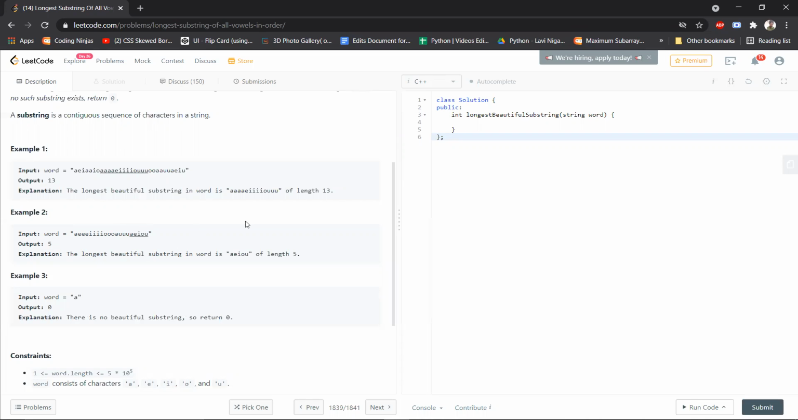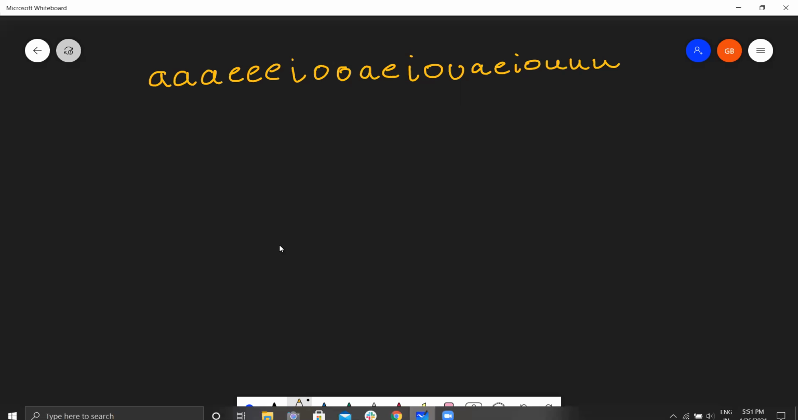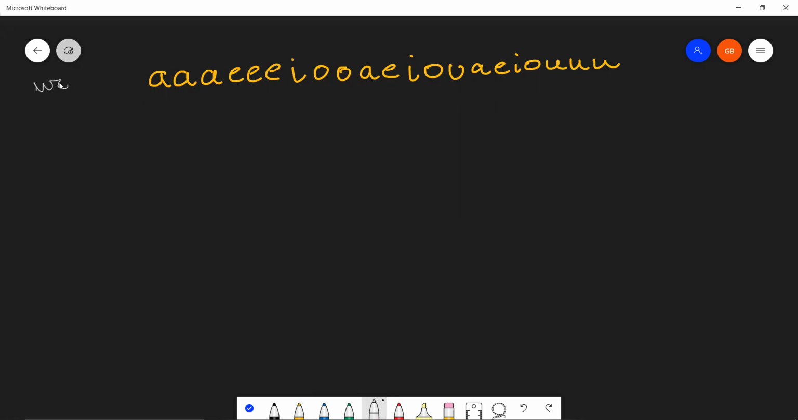Okay, so let's try to understand how we are going to approach this problem. I have my whiteboard here and I have taken one example of my own, because this example covers all the edge cases. I did not like the examples given in the question itself, so I created my own. This is the word that has been given to us, and we have to find the length of the longest beautiful substring. Perfect.